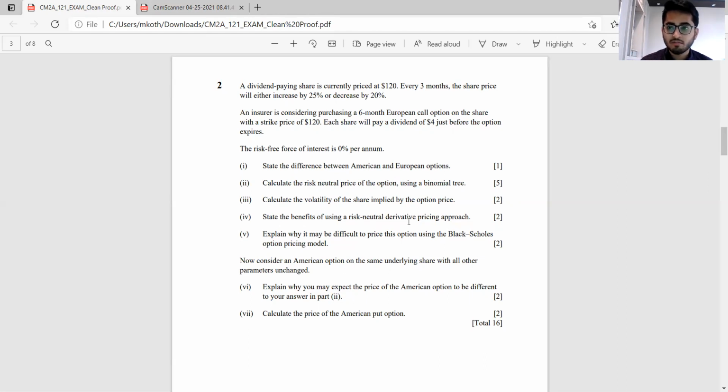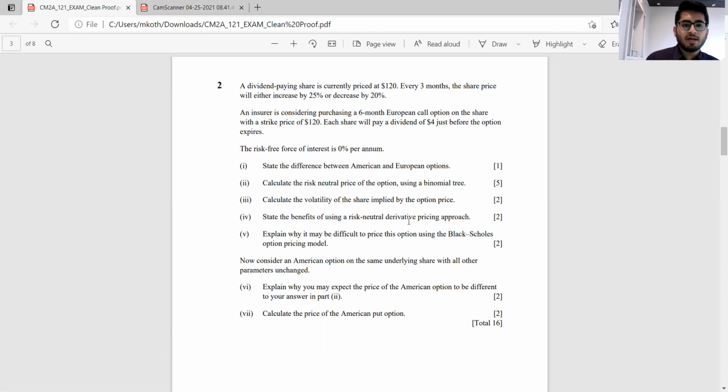But in case of a dividend paying option, it actually at times would make sense to exercise an American call option early. And to be precise, the best time to exercise would be just before the payment of dividend. So here, if we have an American call option, it would result into a higher valuation compared to that of a European call option.